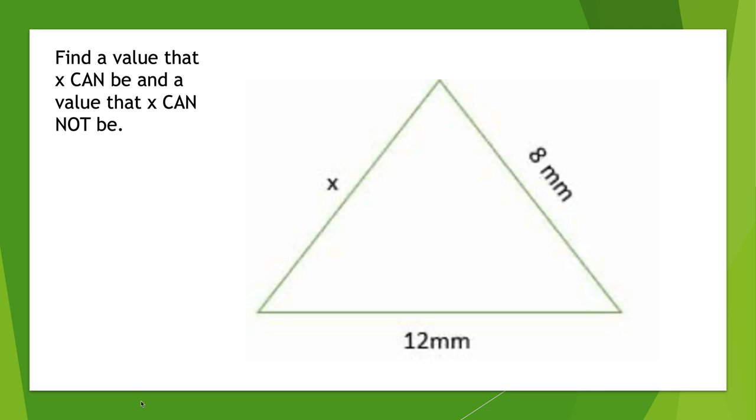There's no way that if the straight line distance from the top to the lower left is 100, that you could possibly go all the way to the right 8 and all the way back to the left 12 and have that be shorter than 100. It just couldn't be. So anything bigger than 20 cannot be. 21 couldn't be, 22, 22 and a half, anything bigger than 20. Now, what can it be? Anything less than 20, okay?